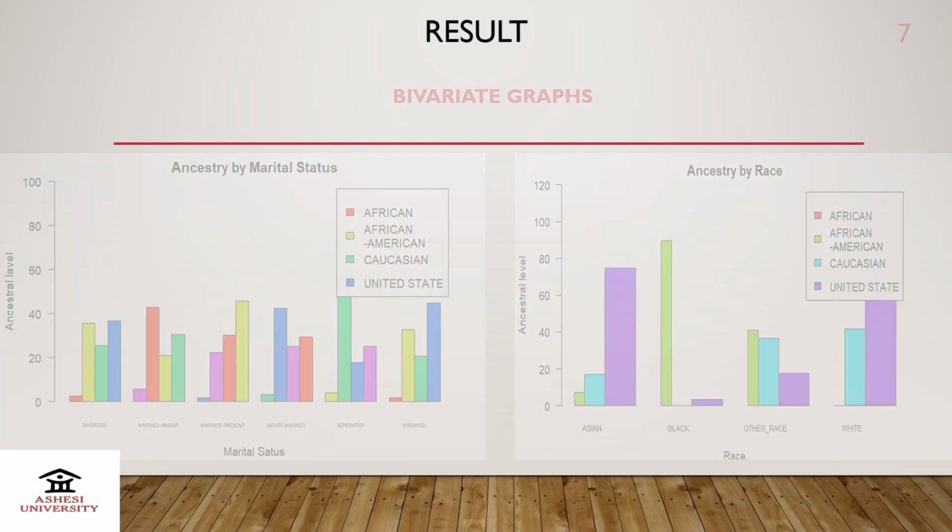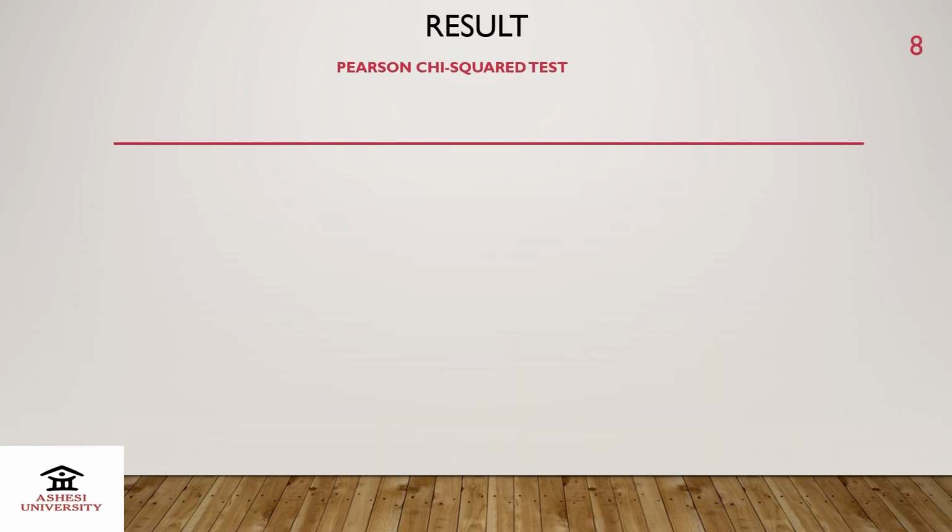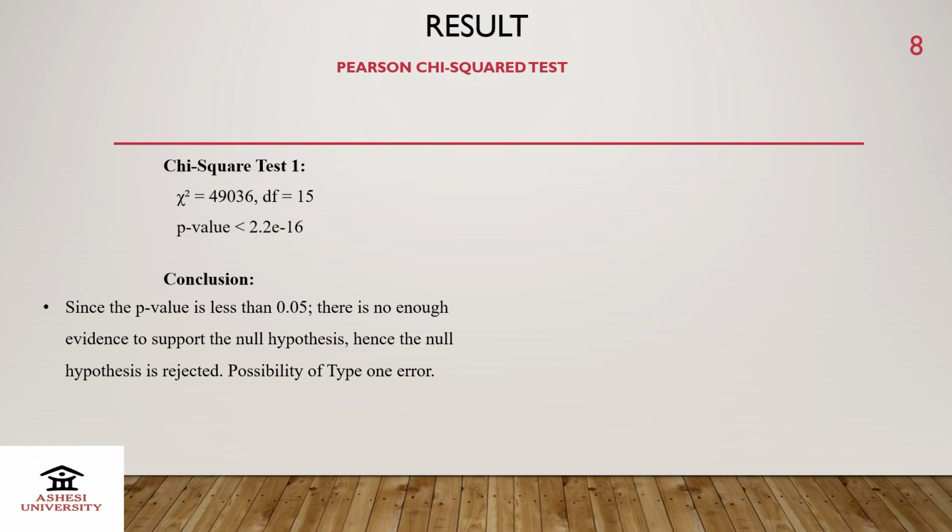The results from the chi-square. From this result, we can conclude that since the p-value is less than 0.05, there is not enough evidence to support the null hypothesis. Hence the null hypothesis is rejected. So we can say that there is an association between marital status and ancestry, though there may be a possibility of type 1 error.